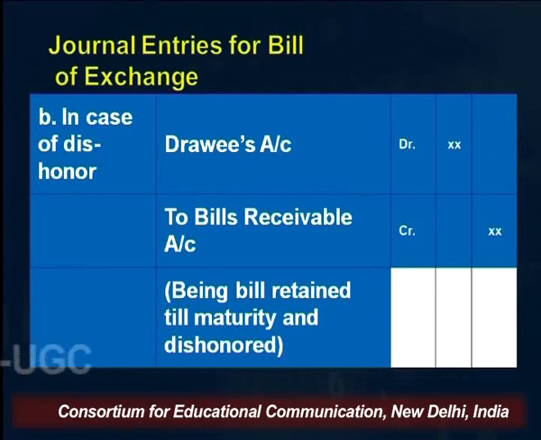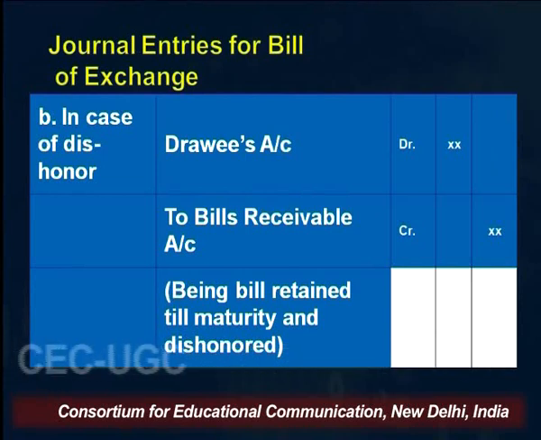So we did not receive the money. When we received the bill from him, he was credited. So we will debit the person, and debit means he becomes a debtor for me. So Y again becomes a debtor for me in my books, in the books of X. Me means here X, right?